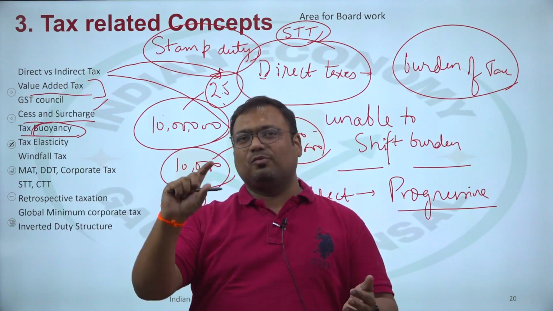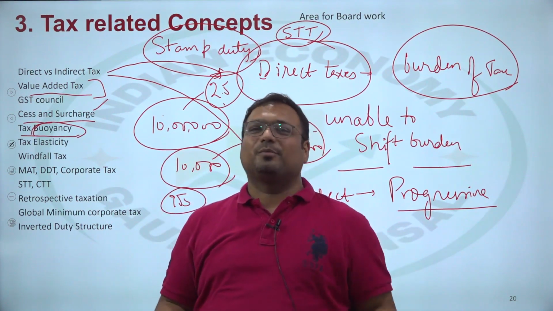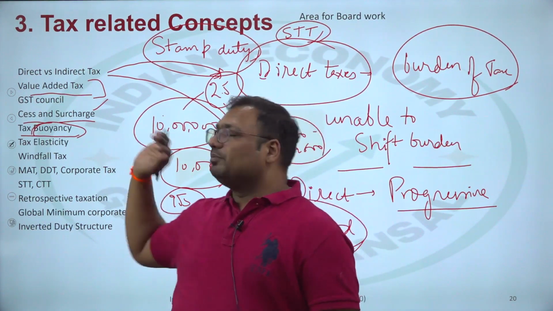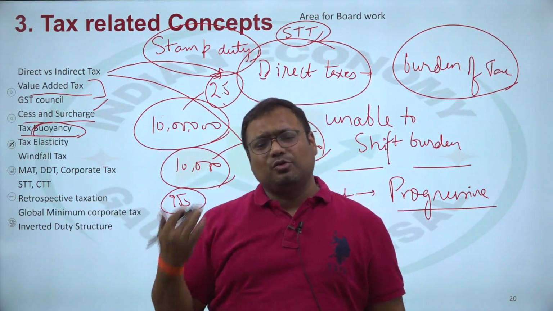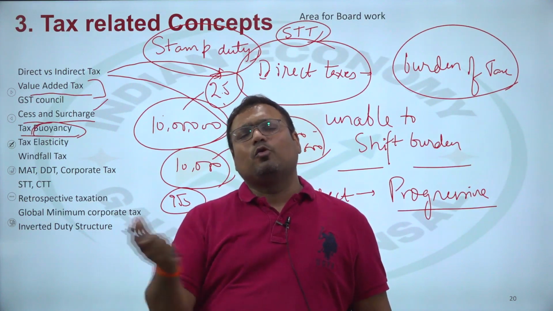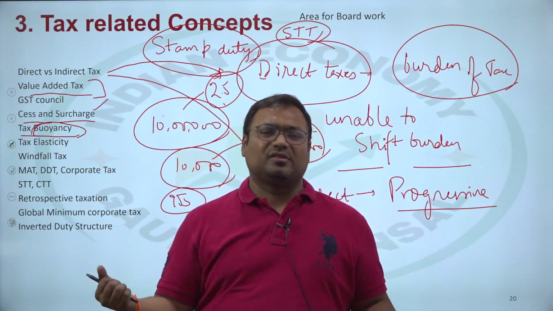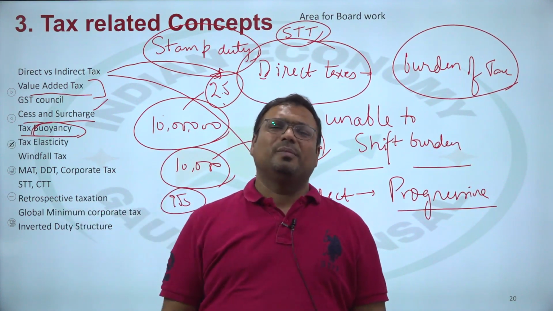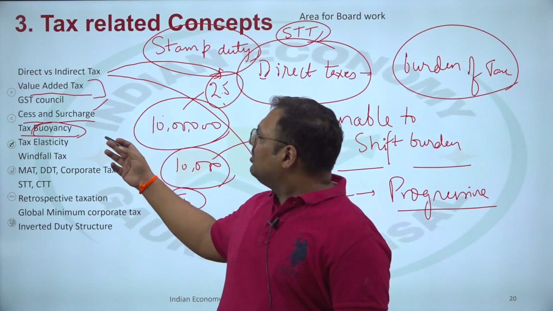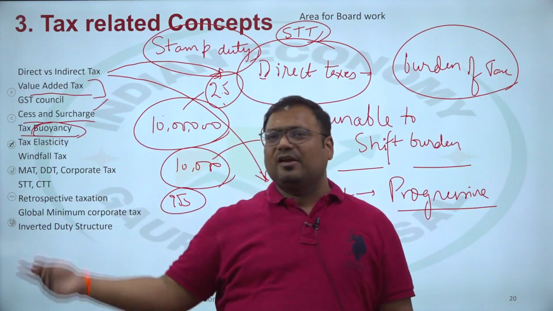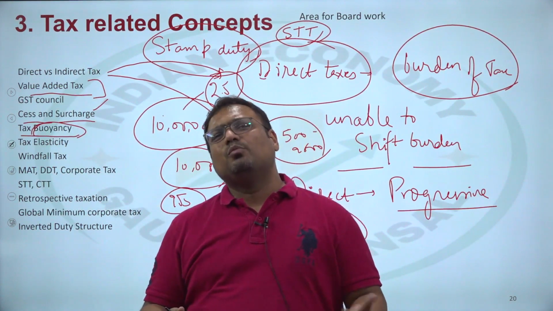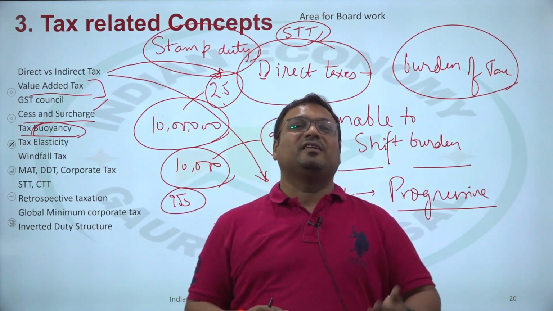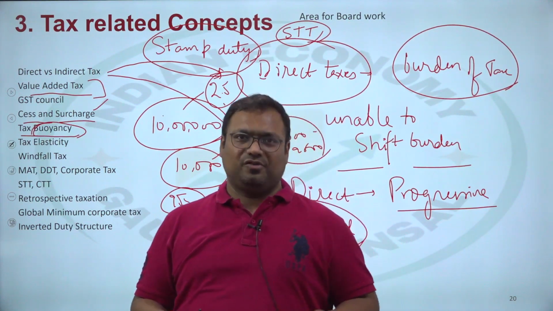pardon me if my pronunciation for buoyant is wrong, because I've heard various pronunciations. My school teacher used that, so that stuck with me. So buoyant objects are those which are floating on liquid surfaces such as water. Those are called buoyant objects. Typically we take water as the benchmark. So tax buoyancy is an application from physics to economics actually. See, most of economics is developed by people with a background in physics. Most of it is developed by scientists, physicists particularly, or mathematicians.